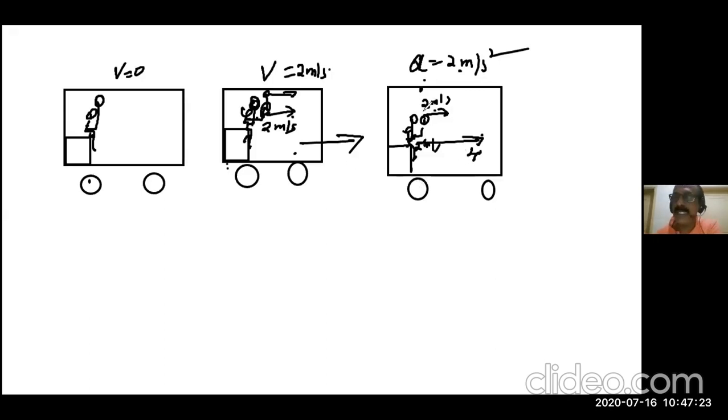Agreed? Similarly, if it's decelerating, also the same problem. What happened after throwing the stone? The stone will travel more distance. Decelerating, you will travel less distance. So the stone will fall in front. Agreed? Yes, sir. So you can note down these examples.